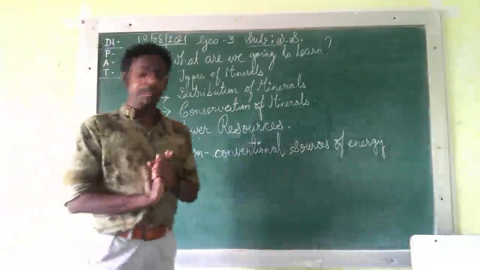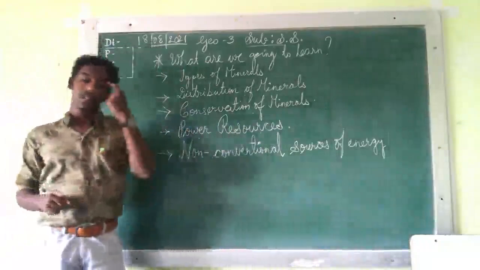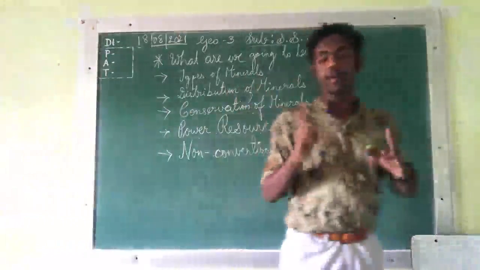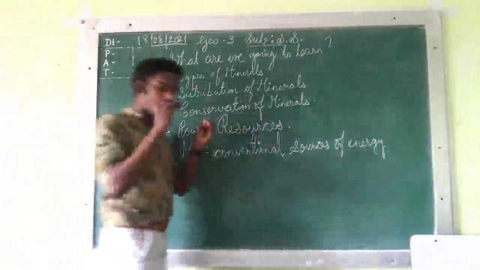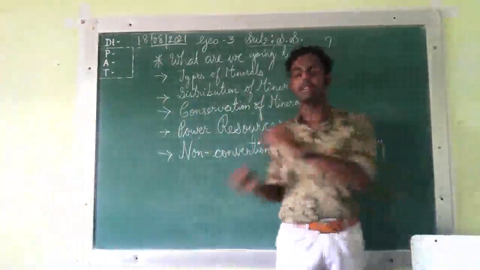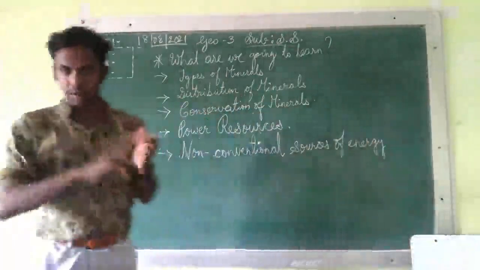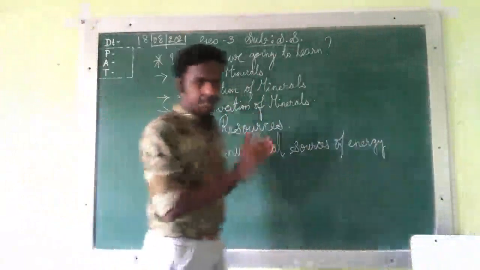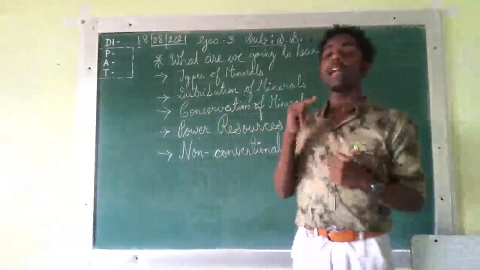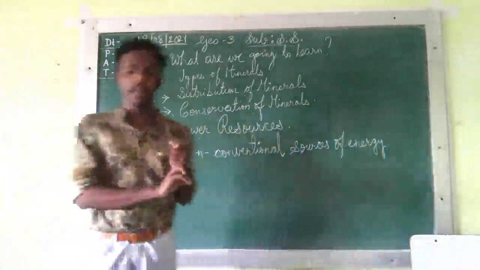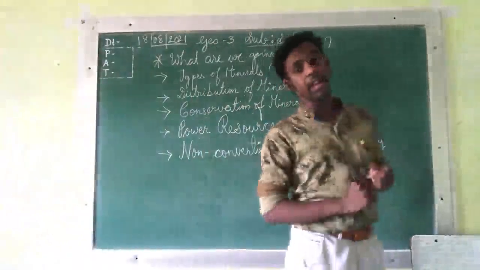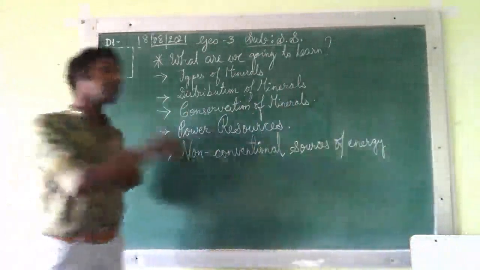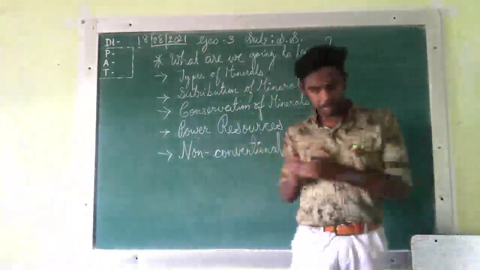Now, minerals are not found everywhere. They are found in certain areas only. It's not like minerals are found everywhere on the earth. There are only certain places where the minerals are found. Clear? Now the second point was the availability of minerals. They are not available everywhere, but they are available in certain areas only. That is availability of minerals.